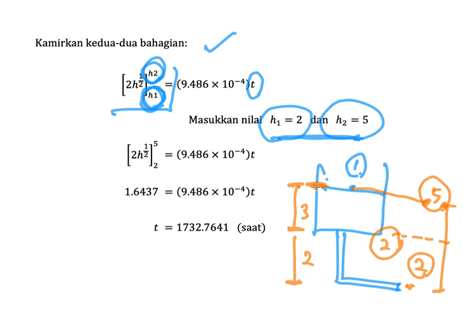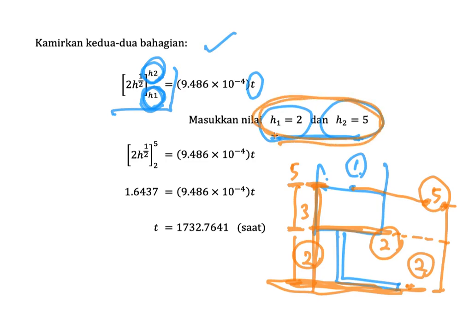The water level here is actually 5 meters from the datum, or 5 meters from point number 2. So it starts from 5 meters and then ends at a height of 2. That's why we take these limits in our calculation. Please make sure that you really know how to take the correct limits for your integration.